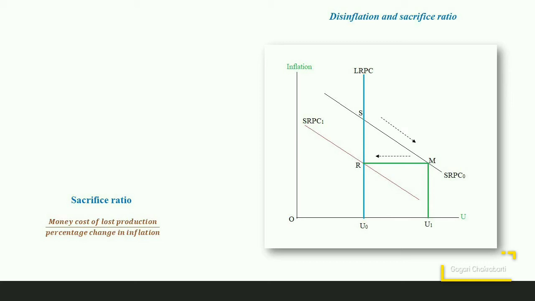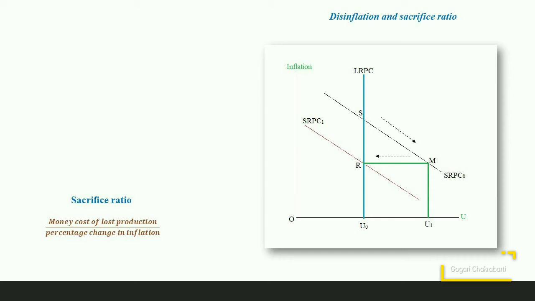If the sacrifice ratio is higher, then the cost of disinflation exceeds the benefit of disinflation and the process is costly. There are, however, cases when the sacrifice ratio may be moderate enough so as to help the policymakers and the economy also to reduce the inflation in a less painful way.